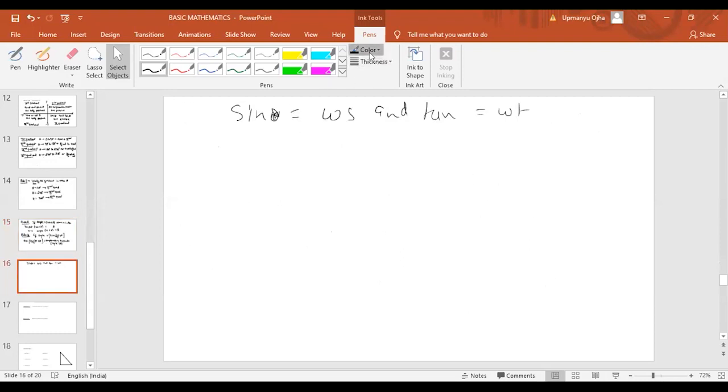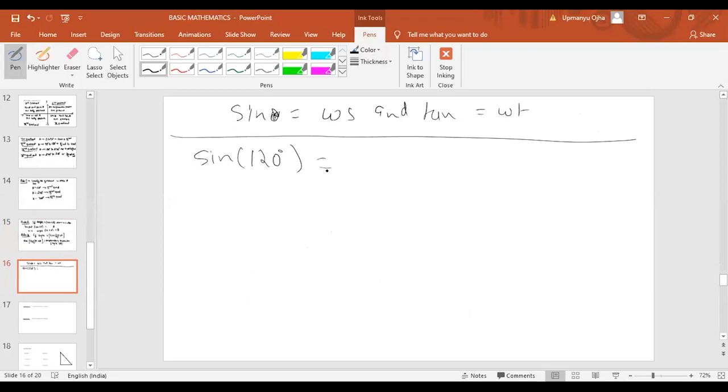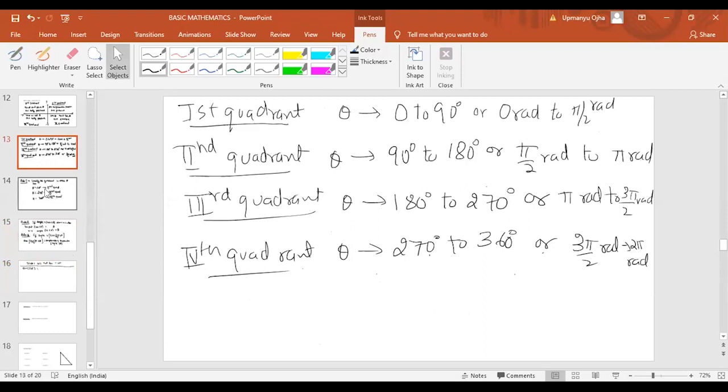Like a very simple example I'm taking here. If somebody asks, what is the value of sine 120 degree? To find the value of sine 120 degree, first of all we have to see that the angle is more than 90 degree. So first we have to locate which quadrant this angle is lying in. It is lying in the second quadrant, 90 to 180 degree.